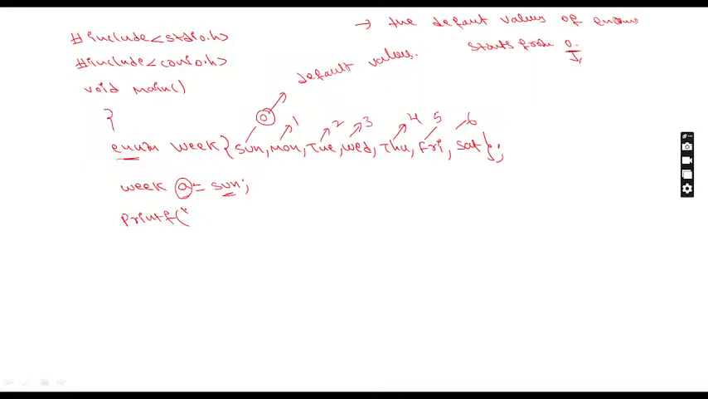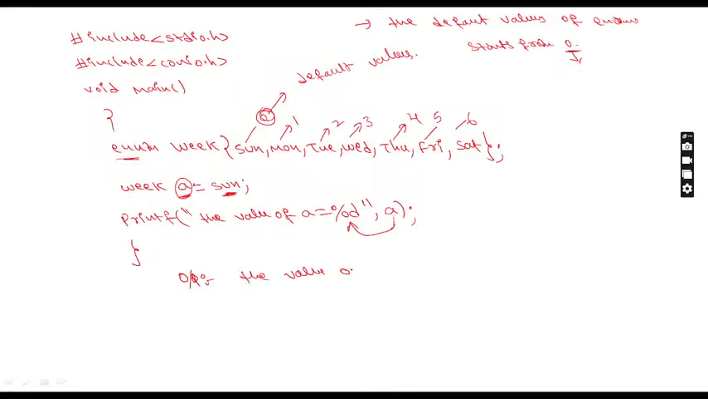Now if I print the value: printf, the value of A is equal to %d. Why am I writing %d? In A, what is there? Sunday, and Sunday means 0. So that is the reason. I will write A here. Now close it. What is the output of this program?